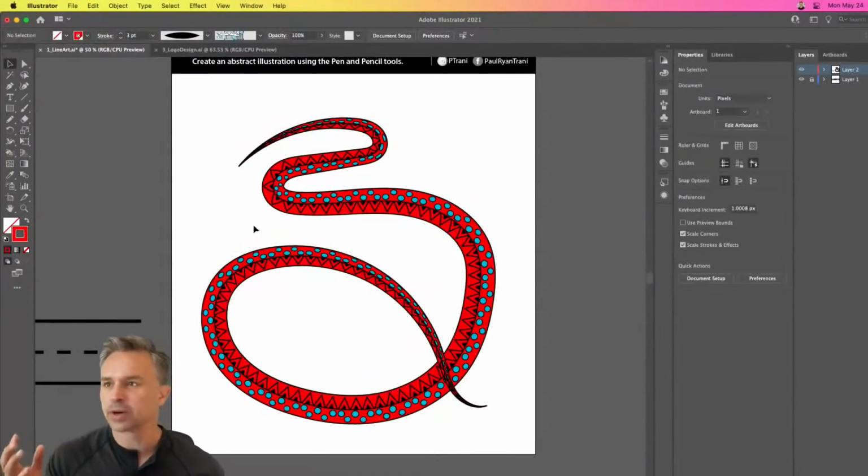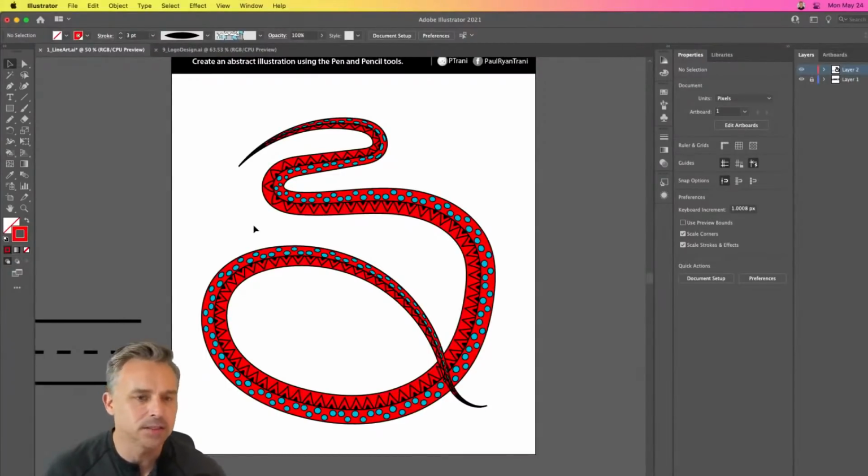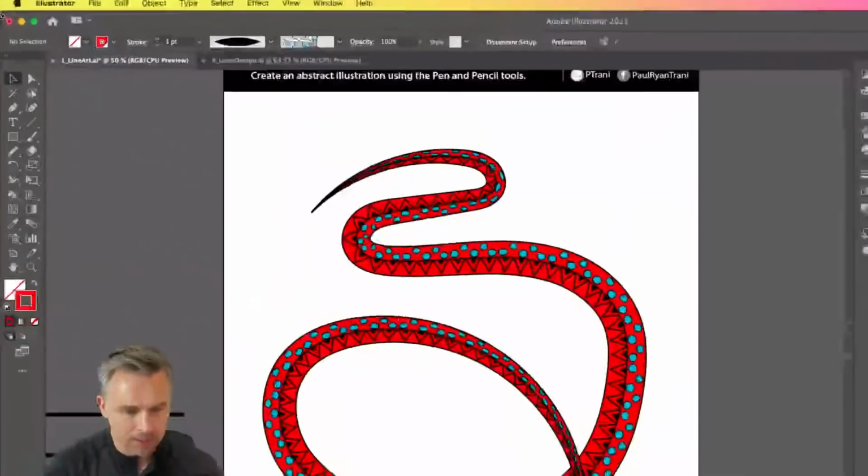Let's say I want to be more exact with this stroke. Will I do some packaging design? That's a good suggestion. I don't currently have it on the schedule, but I could work that into the conversation.